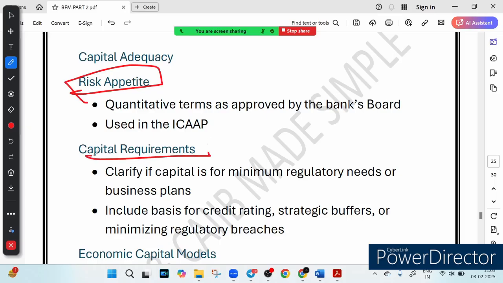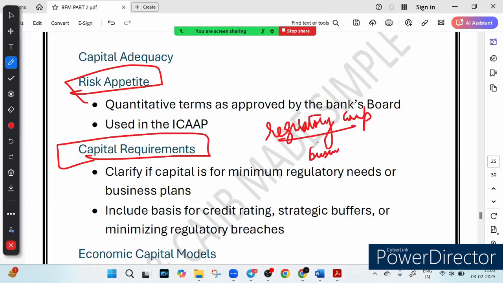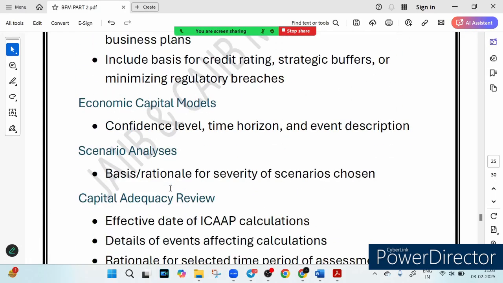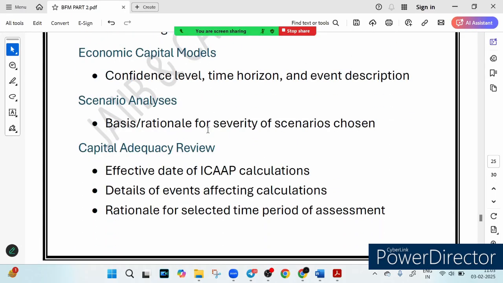They look at the capital requirement. Is the capital for regulatory compliance or for business expansion? So what the capital is used for, whether regulatory compliance or business expansion. Then we have something called the economic capital model, predicting risk based on various confidence levels and time frames. That is called the economic capital model. Confidence level is there, time horizon is there, scenario analysis, testing how much capital is needed under extreme situations.